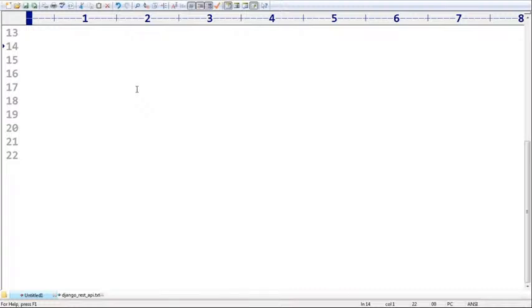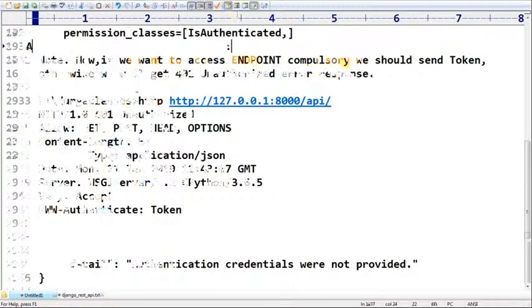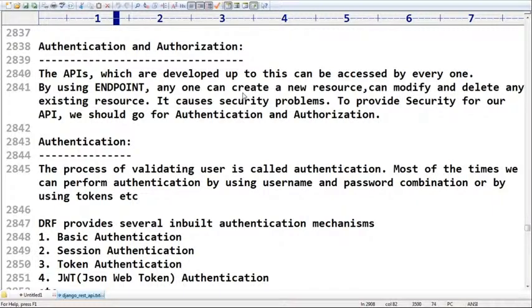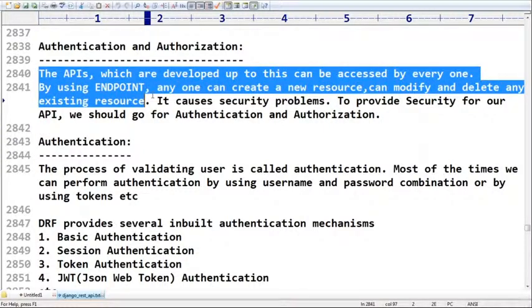Authentication and authorization. Sir, why should we go for authentication? Why should we go for the authorization concept? This is a very important terminology, remember that. The APIs that we developed can be accessed by everyone. By using an endpoint, anyone can create a new resource, modify, or delete an existing resource. It can create security problems. To provide security for our API, we should go for authentication and authorization.